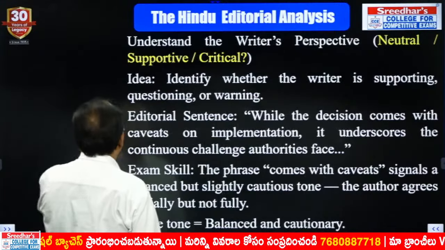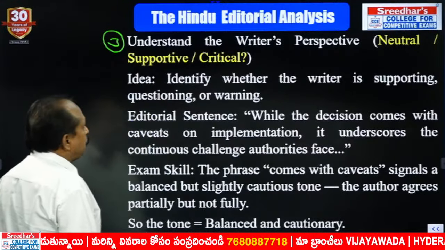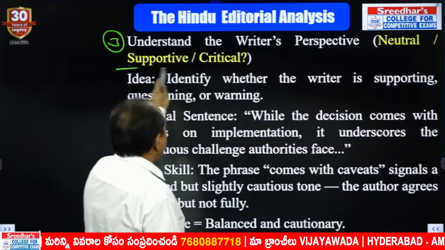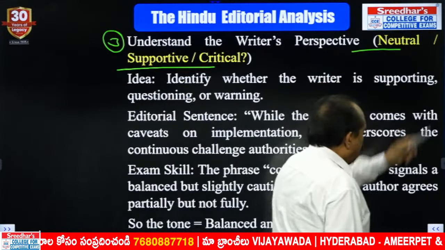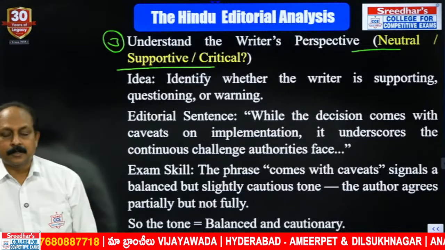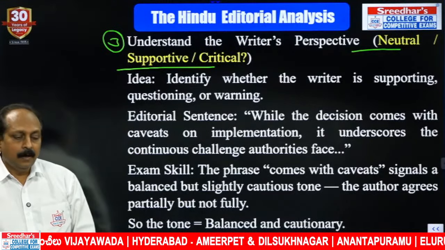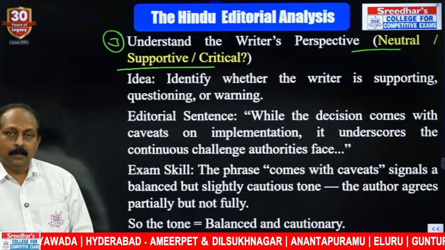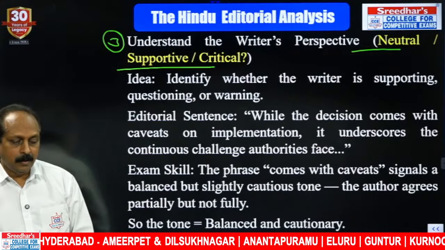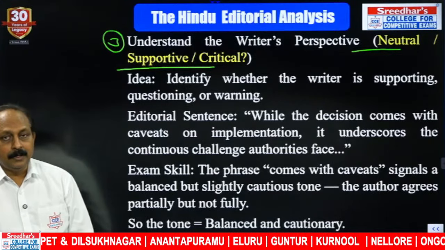Coming to the third point, understand the writer's perspective: neutral, supportive, critical. Something happened. What happened? The Supreme Court has changed its stance, and that is the stimulus based on which this has been written. When the writer writes an editorial, they take a particular stand. Now try to understand the writer's stand.